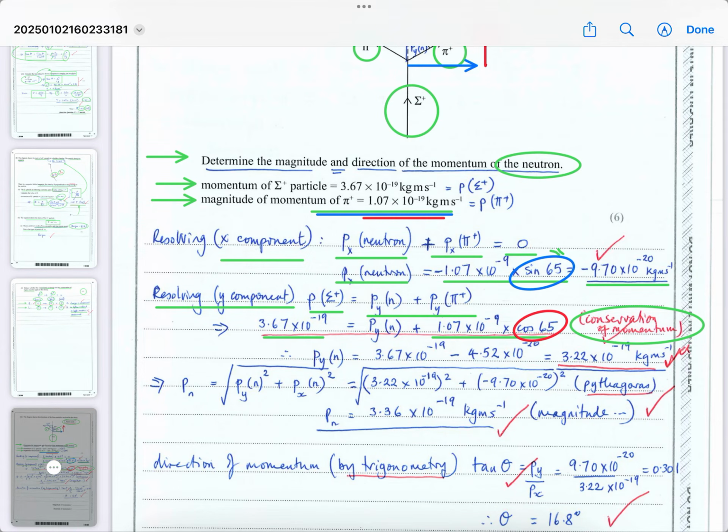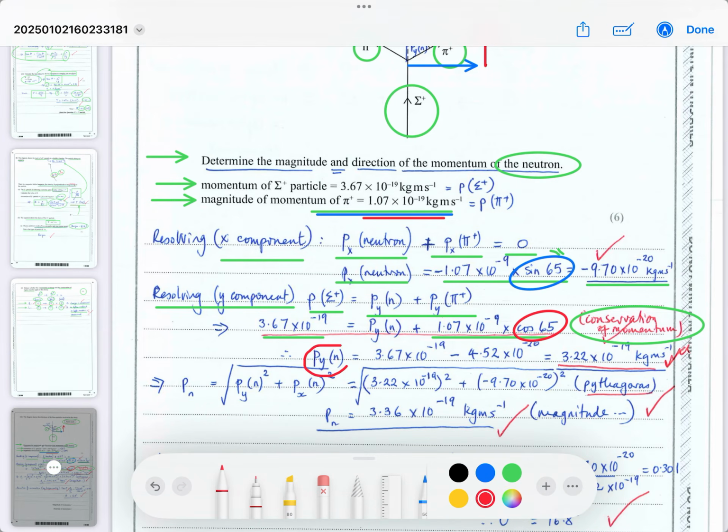So you can then work out the unknown, which is the momentum in the y component of the neutron, yes? So you change the subject of the equation, you take away the momentum of the pion from the original momentum of the originating particle, and you'll get the y component of the neutron, up being positive, as 3.22 times 10 to the minus 19. So you've now worked out 2 components of the neutron, and all you've got to do to work out the total momentum is use Pythagoras. Yes? So once you use Pythagoras,